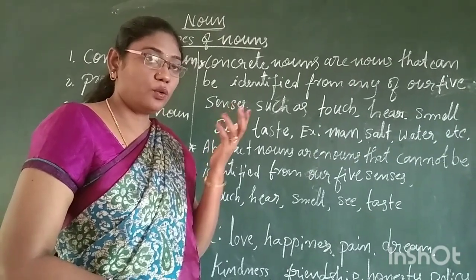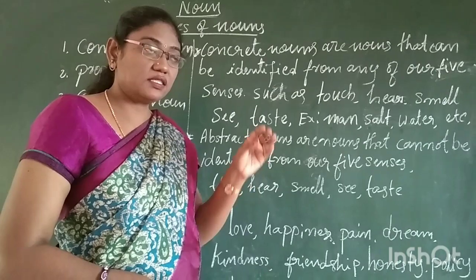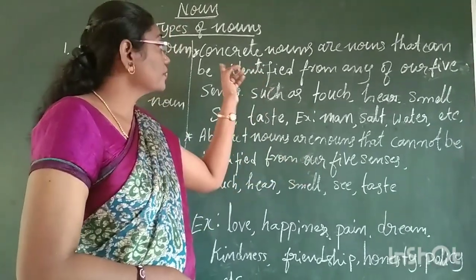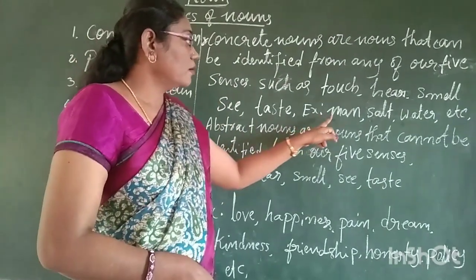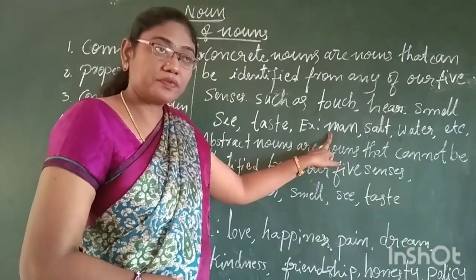Got it? With our five sense organs. If it is perceived by one of the sense organs, that is also considered a concrete noun. Let me explain with some examples. Man. Man is a concrete noun.